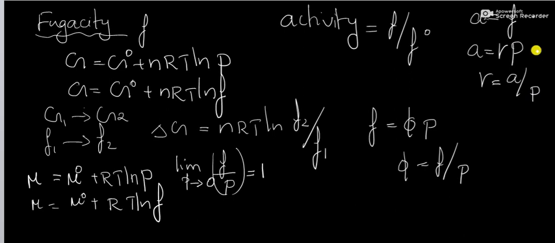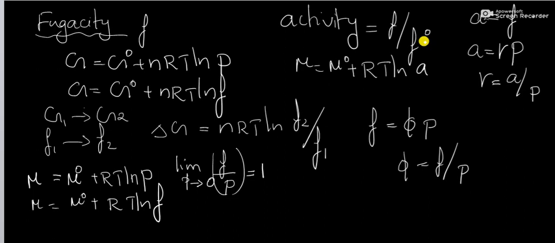Then the chemical potential of a pure real gas can be expressed as mu is equal to mu 0 plus RT ln A, where A is the activity of the gas and mu 0 is its standard chemical potential, that is, the chemical potential at unit fugacity or activity.